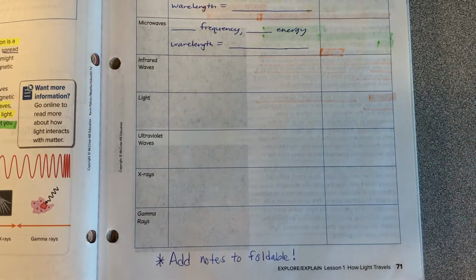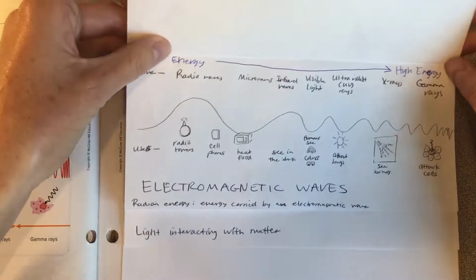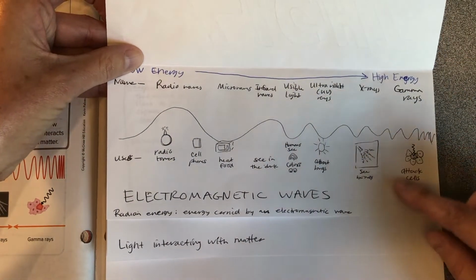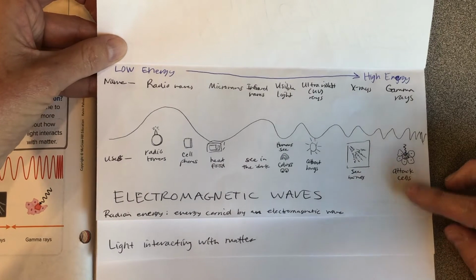And once again, don't forget to add those foldables to our electromagnetic waves flap right there. Everything about the electromagnetic spectrum goes right there in that first flap in your foldable.